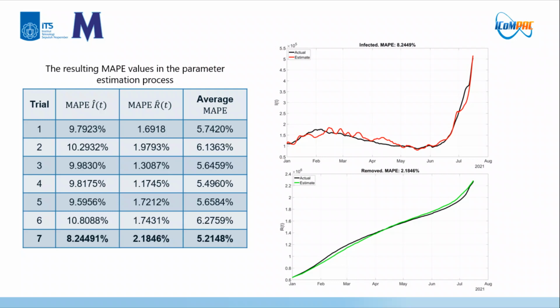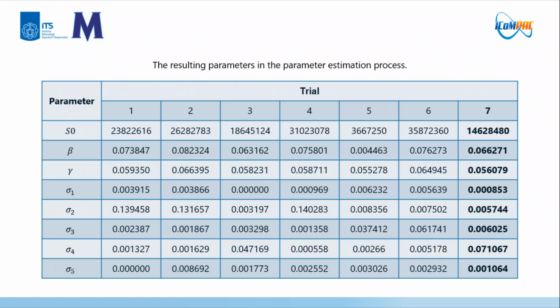The resulting parameters in the parameter estimation process are shown in this table. We then choose the resulting parameters from trial 7 to obtain predictions for the next 7, 14, 21, and 31 days.